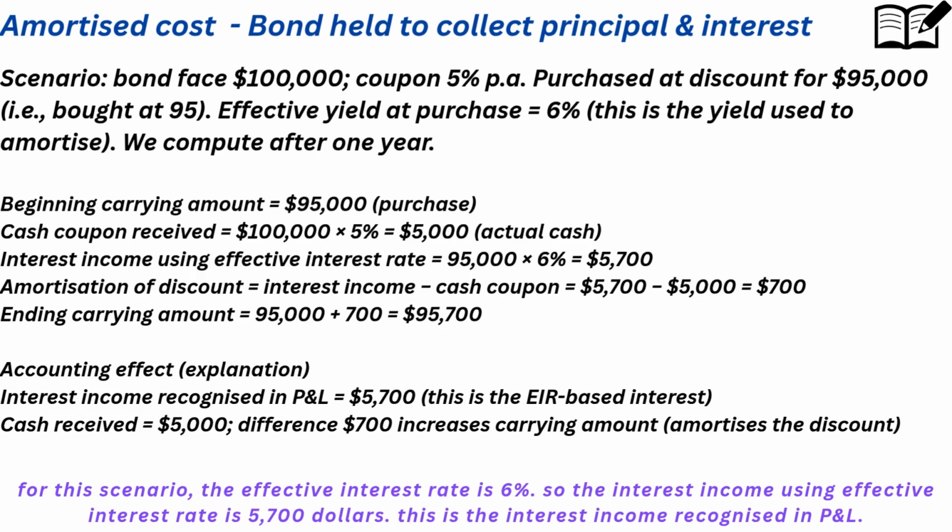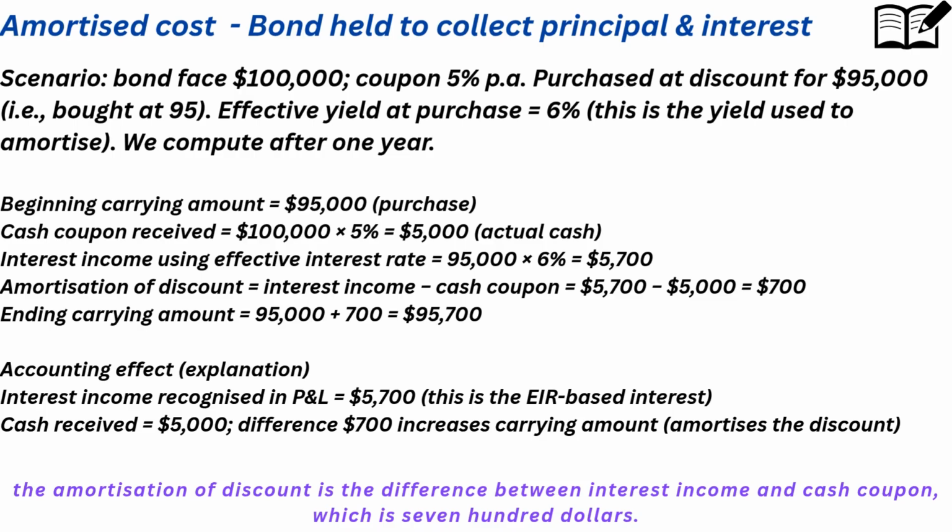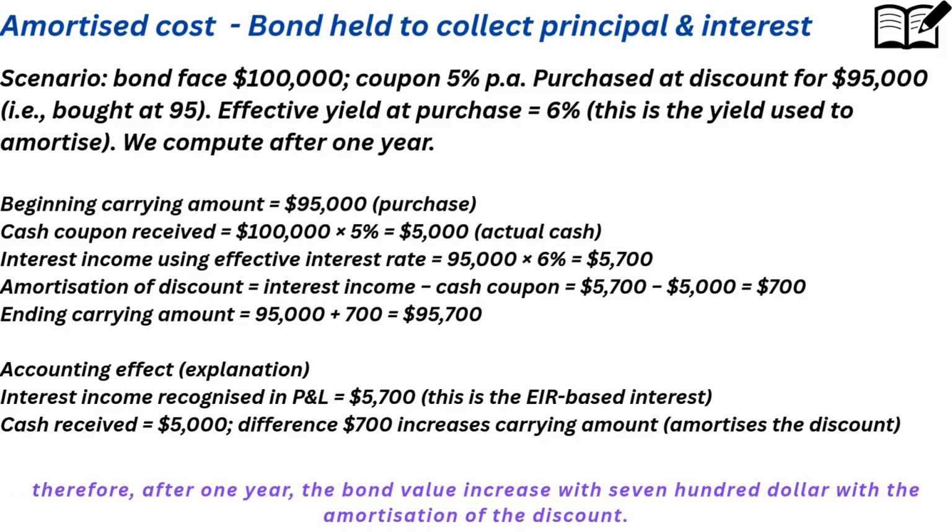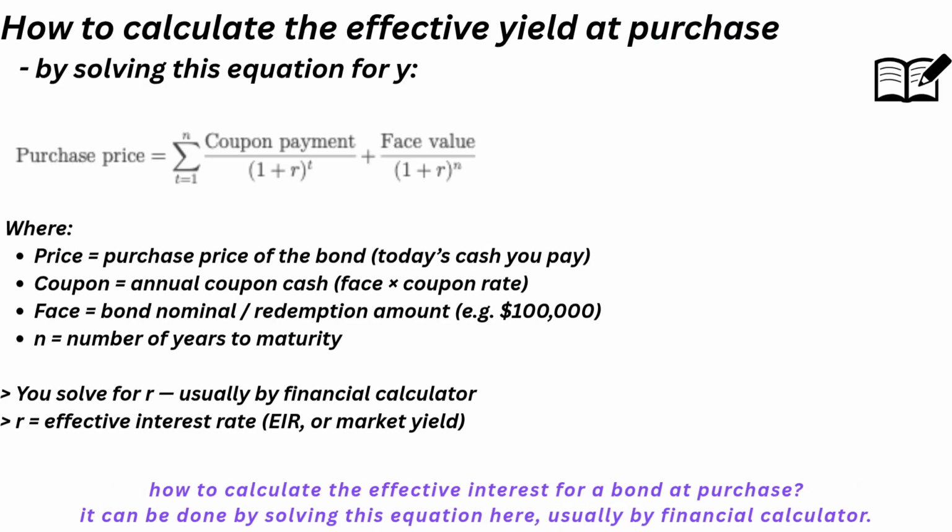So the interest income using effective interest rate is $5,700. This is the interest income recognized in P&L. The amortization of discount is the difference between interest income and cash coupon, which is $700. Therefore, after 1 year, the bond value increases by $700 with the amortization of the discount.